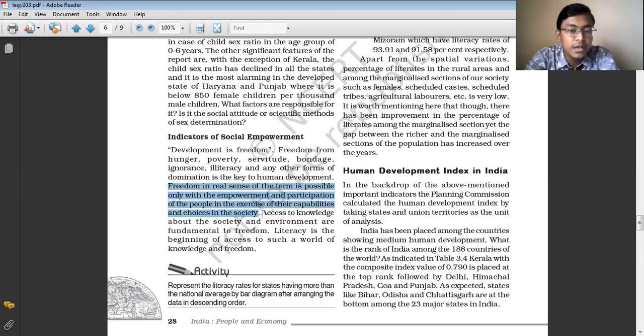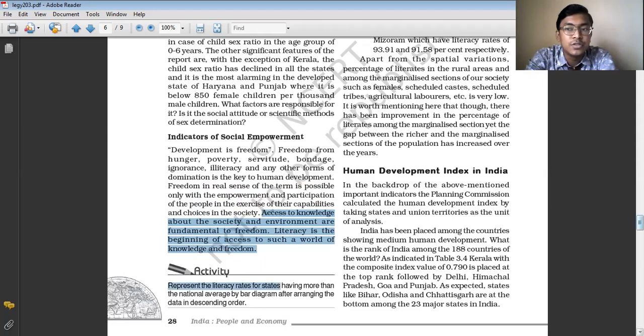Access to knowledge about the society and the environment is essential for freedom. Literacy is the beginning of access to such a world of knowledge and freedom.